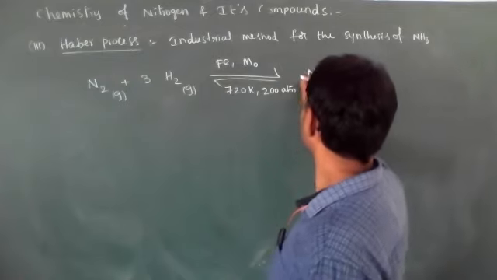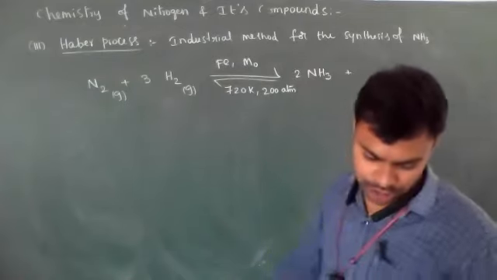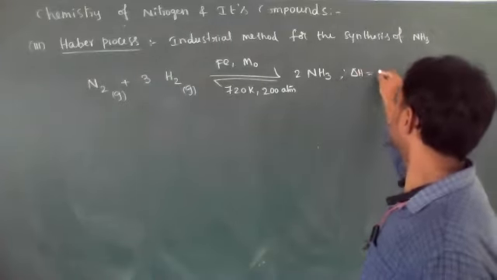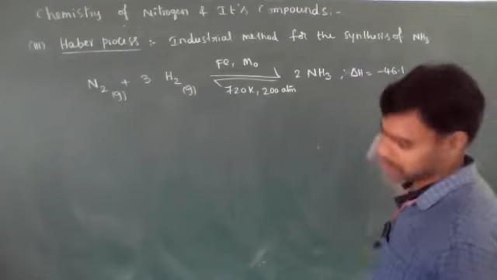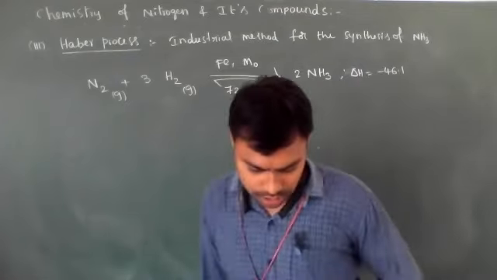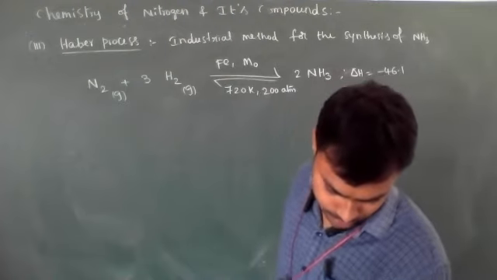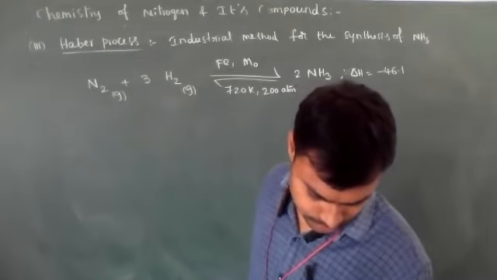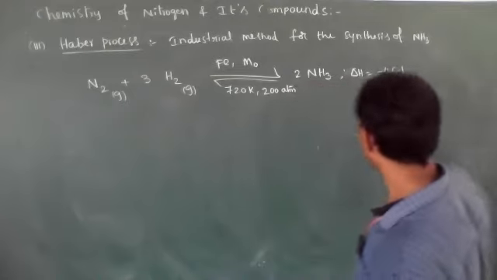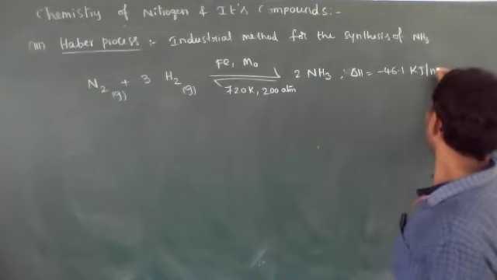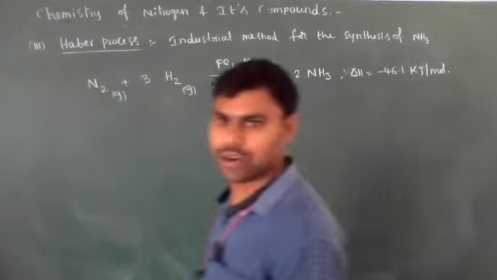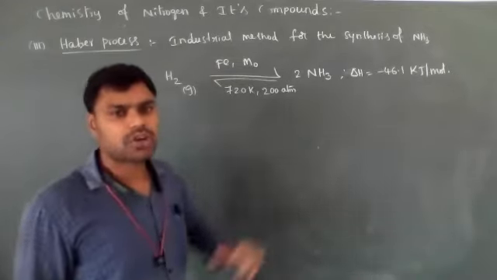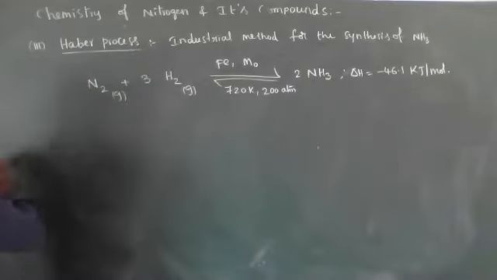Then it forms 2NH3. It is an exothermic process, so delta H is equal to minus 46.1 kilojoules per mole. This formation of ammonia depends on Le Chatelier's principle.